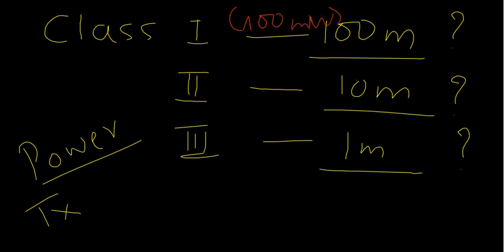Similarly, you have proportionally less power for class 2 as well as class 3. That will decide to what distance it is possible for you to make the data transfer, as long as the Bluetooth technology is concerned.